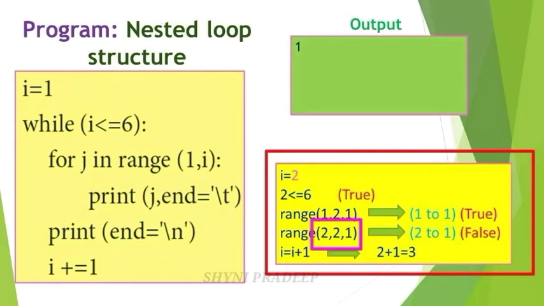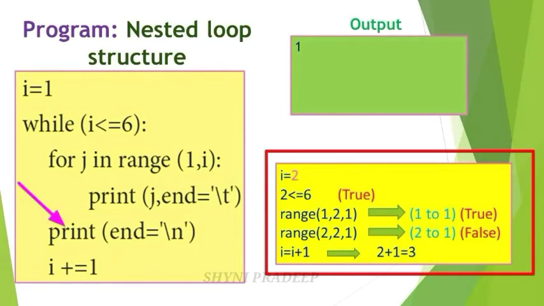Okay. So now j becomes 2. I is equal to 2. We know that. And increment 1. What is the end value? 2 minus 1, 1. So 2 to 1. You cannot generate the list of values from 2 to 1. Okay. So here the condition becomes false. So here stop your execution.